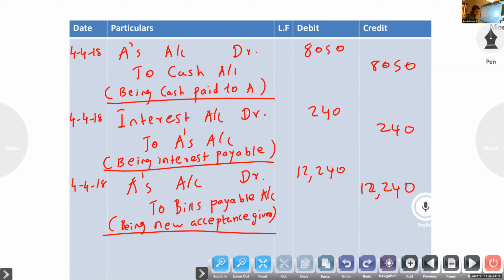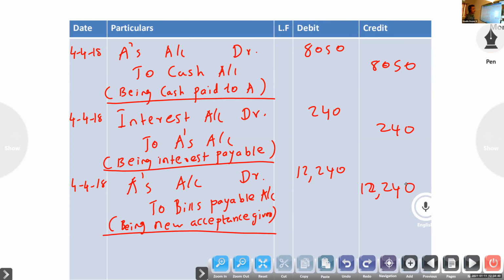Okay, so you have to look at the narration, then the opposite entry in the books of drawer. Aparna, what is the next entry in the books of drawer? Tell the date also. Sir, 7/6/18. Tell the entry in the books of drawer. Sir, B's account debtor to bills receivable account.